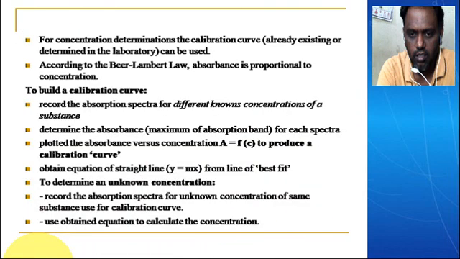In the Beer-Lambert law, we can also determine the concentration of an unknown compound. For concentration determination, we can use an already existing calibration curve or one determined in the laboratory. According to the Beer-Lambert law, absorbance is proportional to concentration. To build a calibration curve, record the absorption spectra of different known concentrations of the substance to determine the absorbance for each spectrum. To determine the unknown concentration, record the absorption spectrum for the unknown concentration of the same substance and use the calibration curve, using the obtained equation to calculate the concentration.